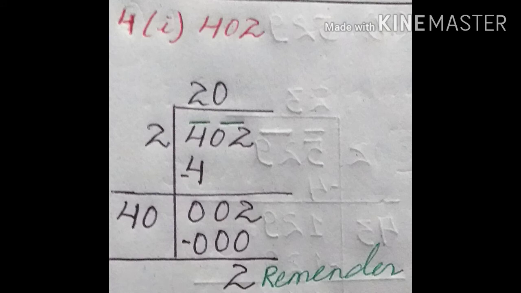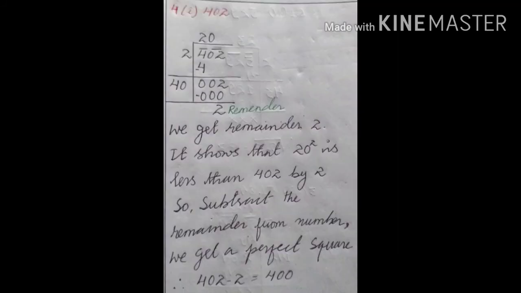Now similarly in the next step we subtract 0 from 2. That means the remainder will be 2. So we get remainder 2.